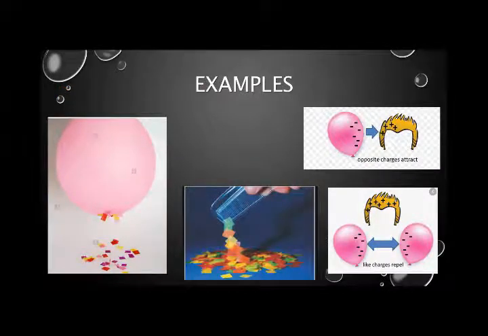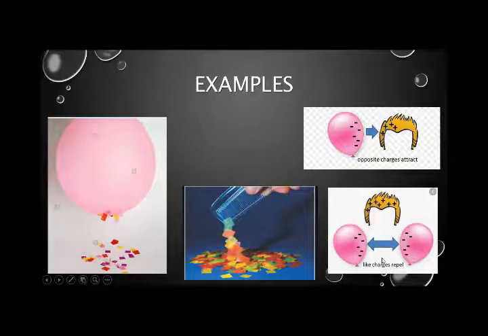First, when we take a balloon and rub it with hair, the hair has a positive charge. When we bring them in contact, the electrons present in the hair gather at the surface of the balloon, and the balloon becomes a negatively charged particle and the hair becomes a positively charged particle. And when we bring two similar balloons in contact, these two balloons will repel